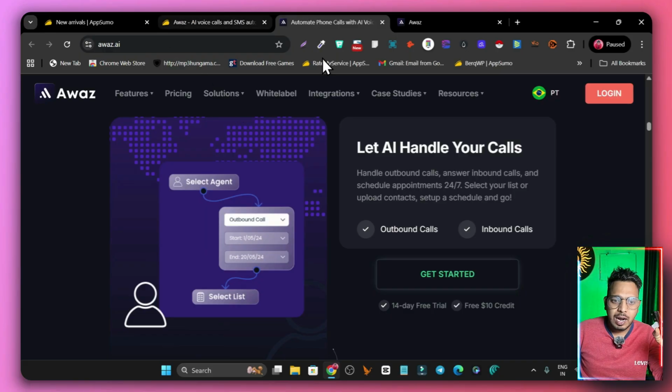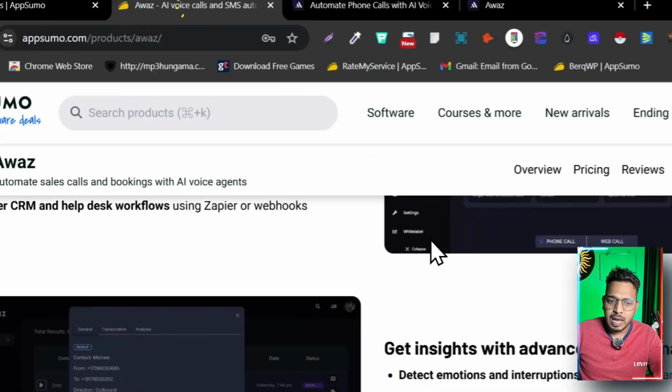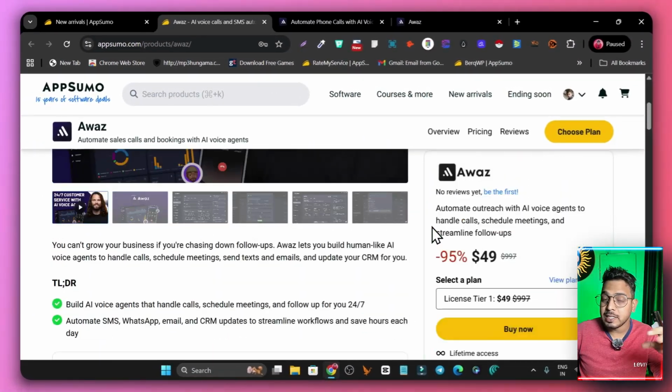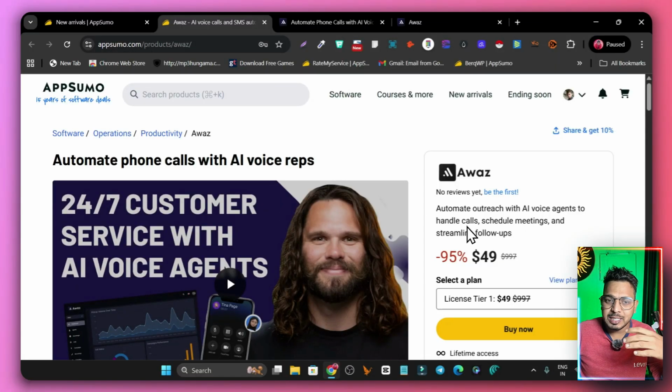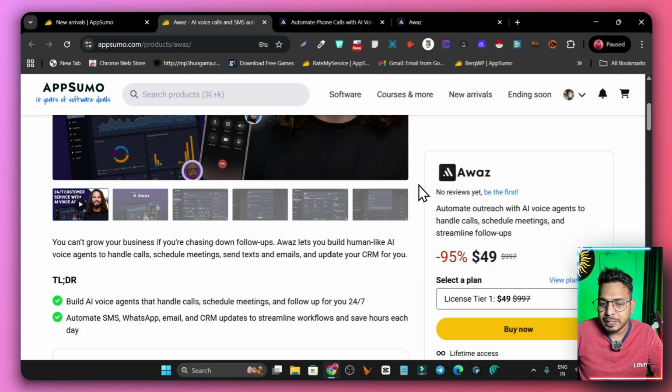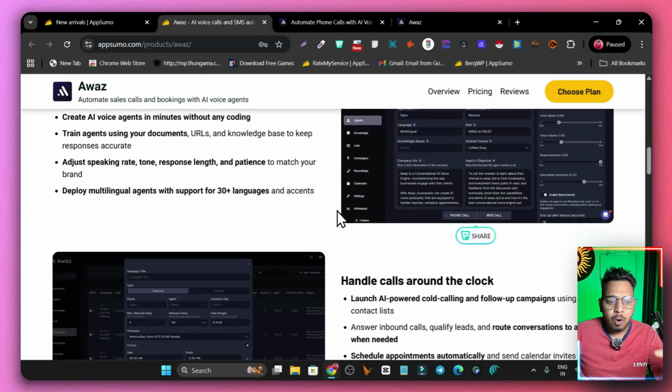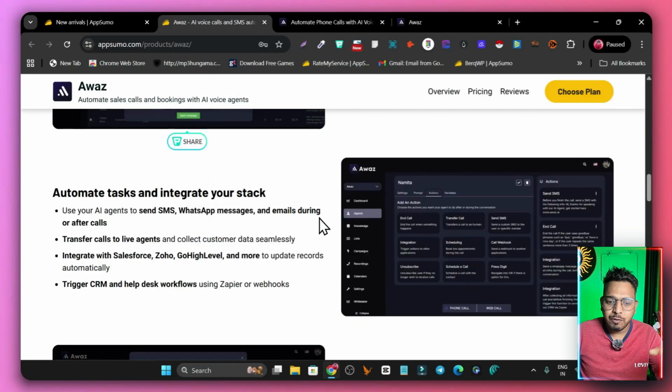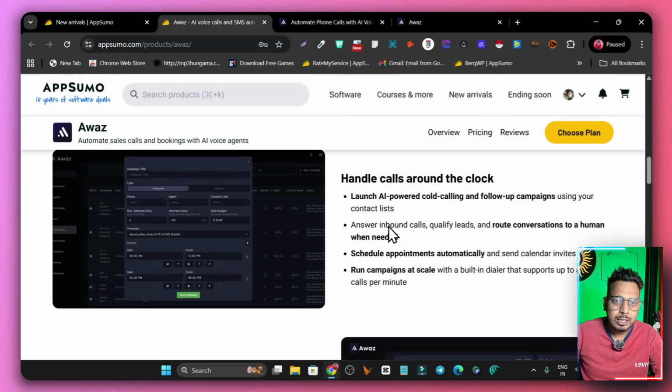So this is Awaz, and right now it's available on AppSumo. It was recently listed on AppSumo, so it's basically new here, and I will try to explain its features in detail. I will try out all the things that are available in the platform and see whether this tool is actually offering what is mentioned here or not.